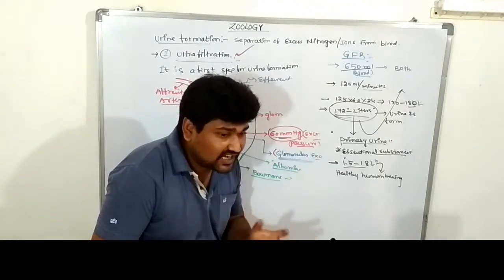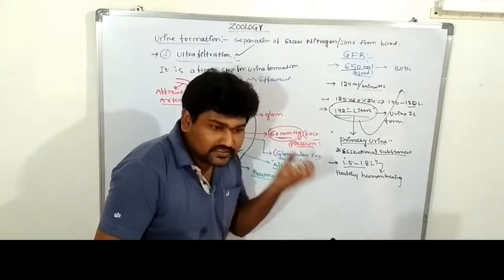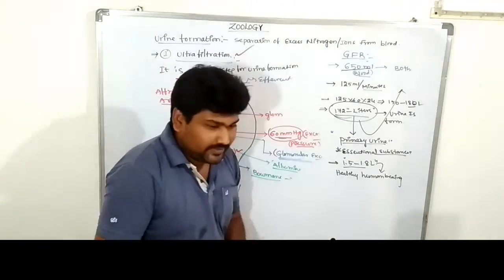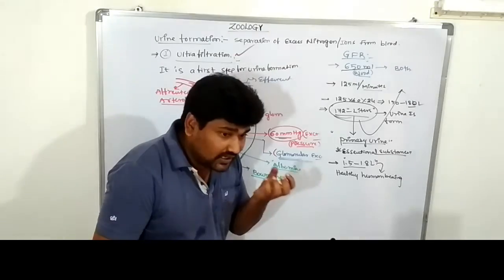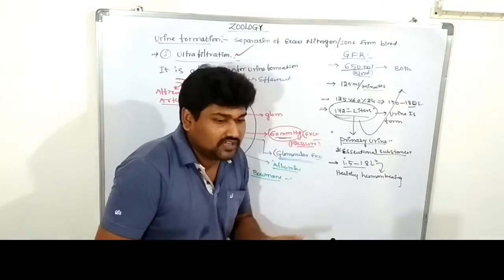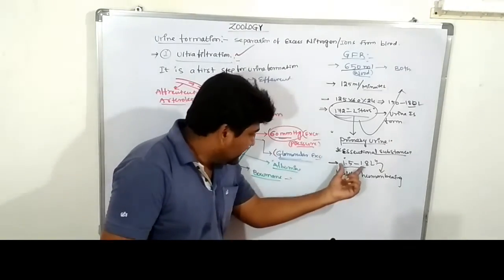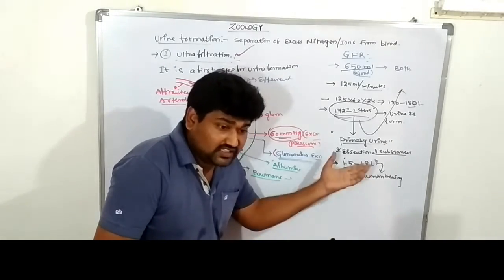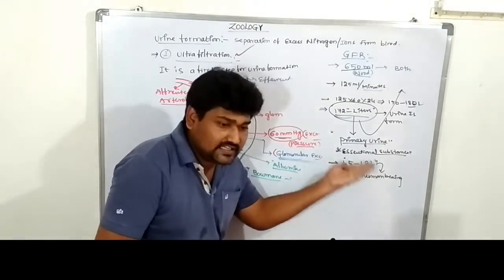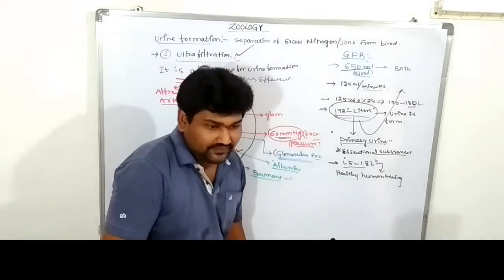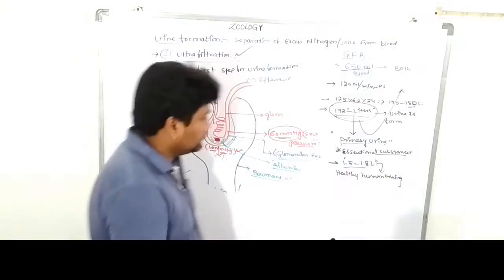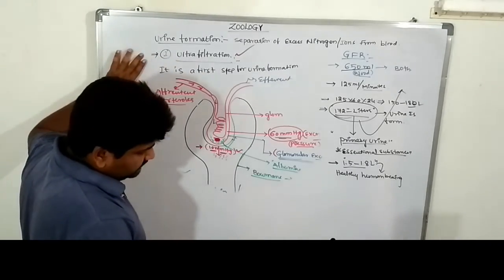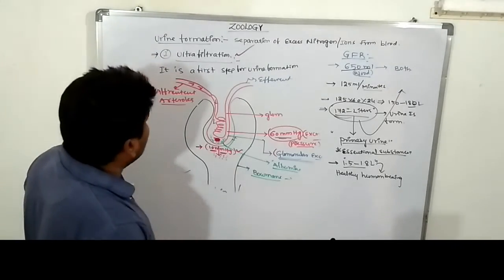That urine is called a primary urine. Why? Because it consists of a large amount of essential substances such as glucose, amino acids, etc. The remaining amount of the urine is directly reabsorbed by the renal tubule. The remaining amount is non-essential for our body. It has more toxic materials, which are excreted outside of the body. So this is called ultrafiltration. Clear?